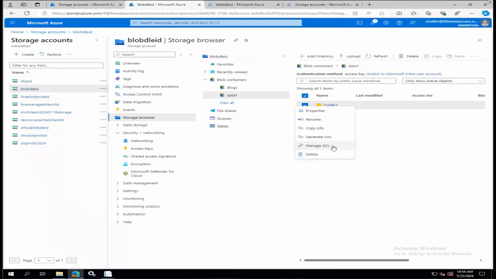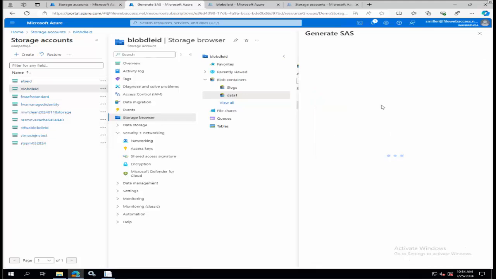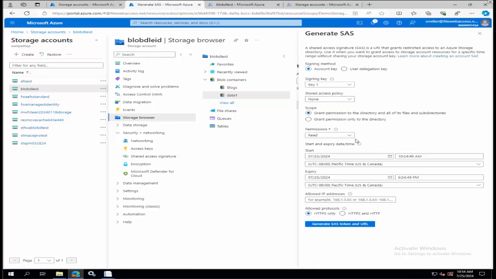And of course, then the ultimate is Data Lake with hierarchical namespace, managing ACLs. It's important that we make the distinction here that using a SAS token ignores the ACL. Using a SAS token gives everyone the rights you give the SAS token. You saw me a minute ago when I was generating that SAS token, choosing whether I could add read or write or container accounts or what.